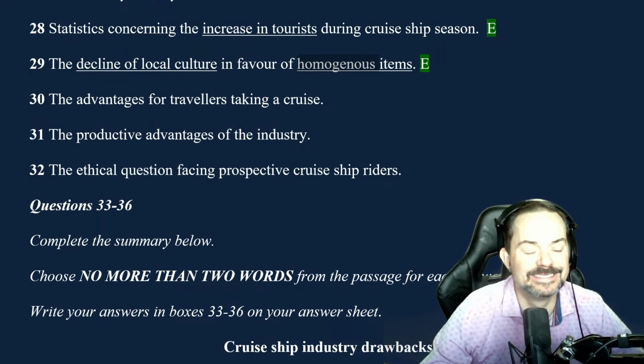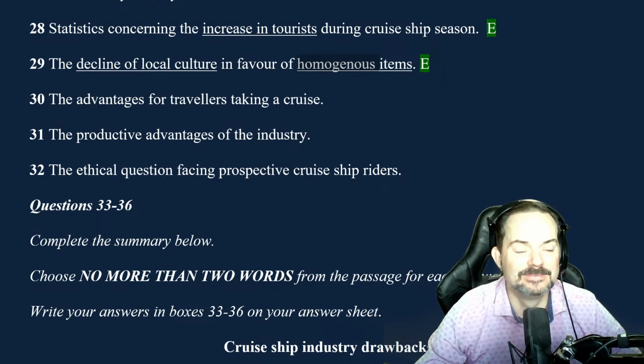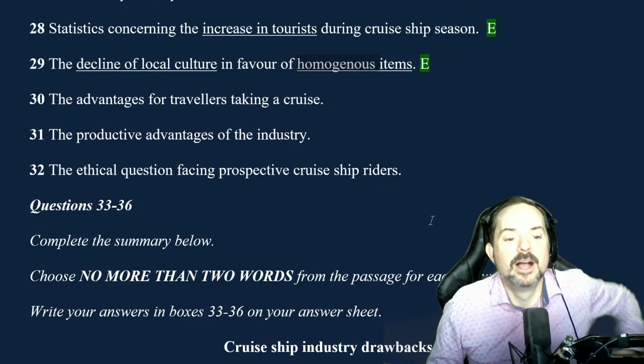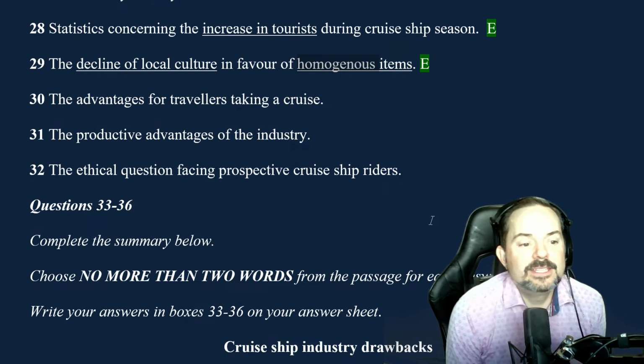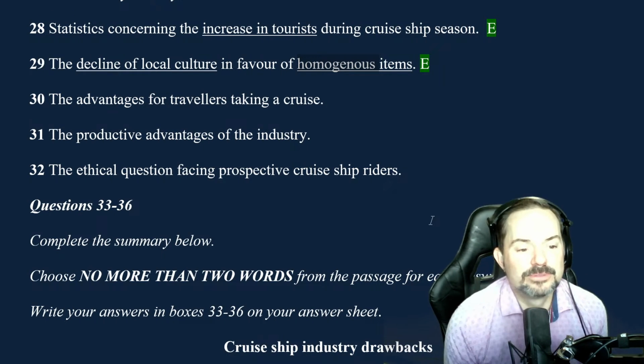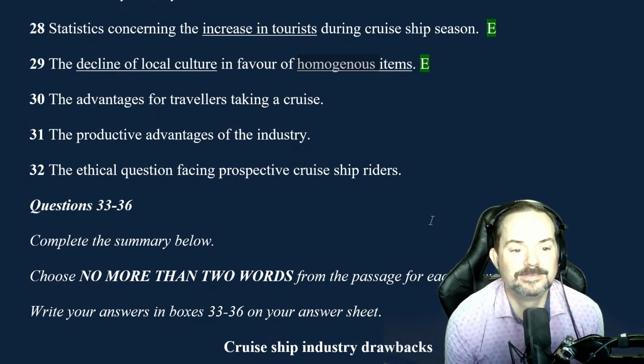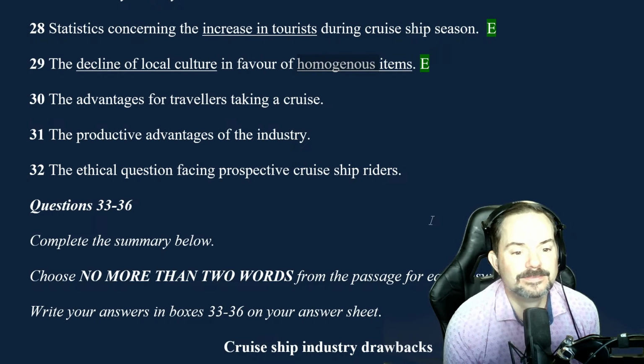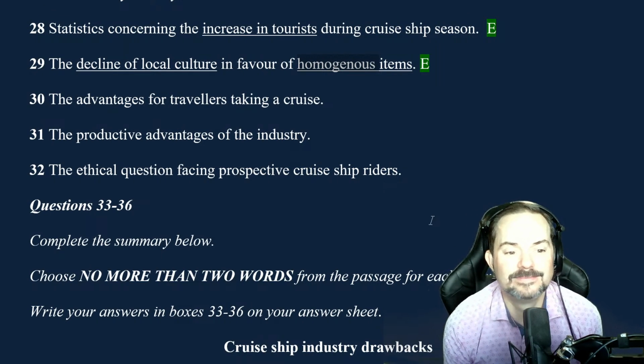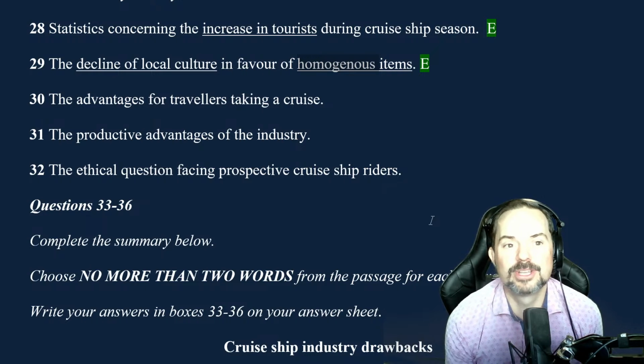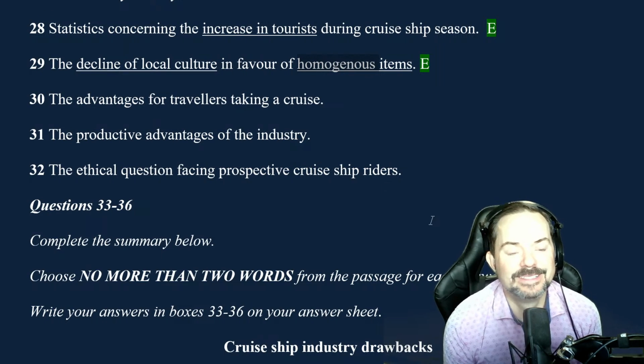Go ahead. The advantage for travelers taking a cruise. Okay, good. What are the advantages for taking a cruise? If you're on a cruise ship, what kind of advantages?